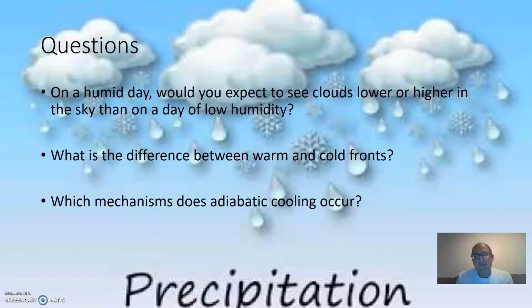And now I have some questions for you guys to answer. The first one is, on a humid day, would you expect to see clouds lower or higher in the sky than on a day of low humidity? Just think about that for a little bit. Another one is, like I said before, what is the difference between warm and cold fronts? There may be a couple, there may be none. I don't know. And third, in which mechanisms does adiabatic cooling occur? Could be one of them, could be all of them, could be none of them. That's for you guys to find out.